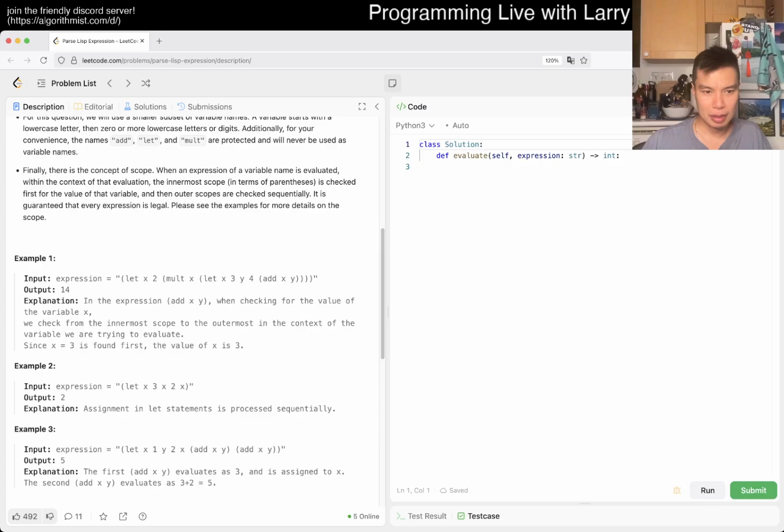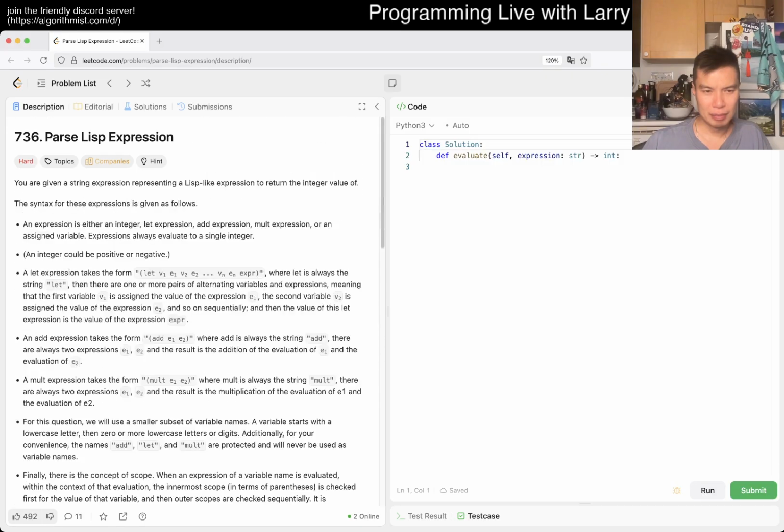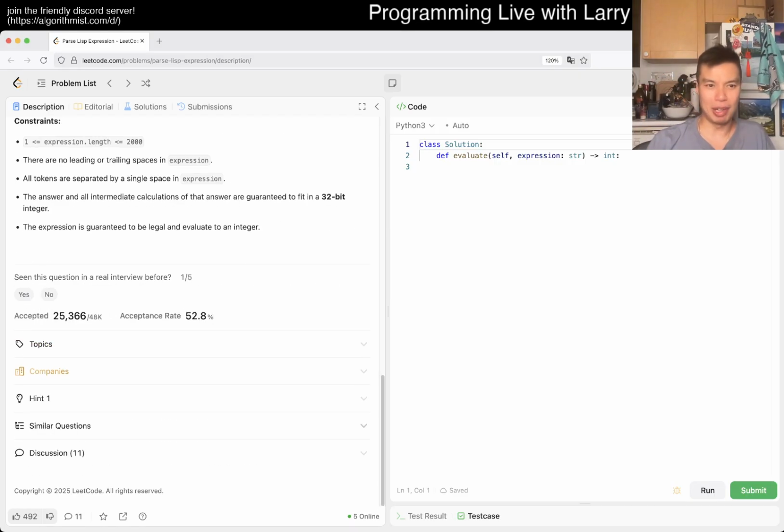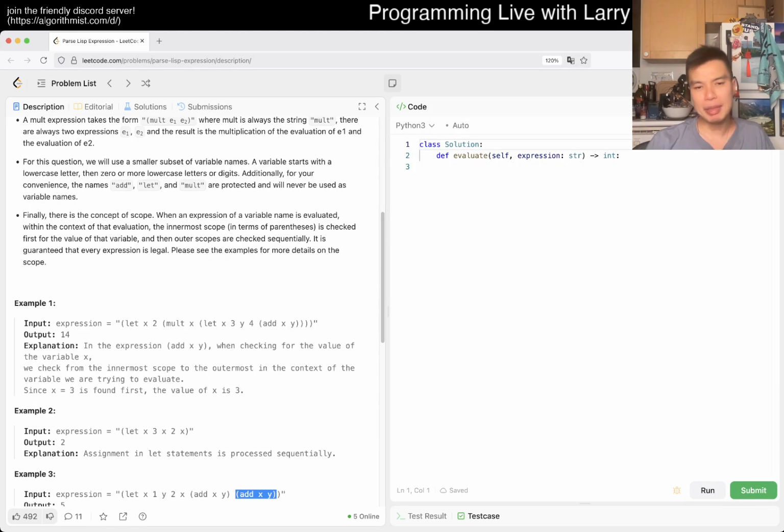Right. The first one, add, x, let. I'm reading real quick. So x is equal to 1, y is equal to 2, and then x plus y. Oh yeah, this sets to 3, and then the last evaluation is 5. Okay. This sounds like a very annoying problem. Okay. So what am I doing?